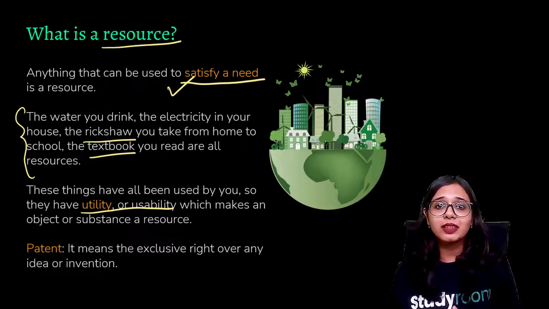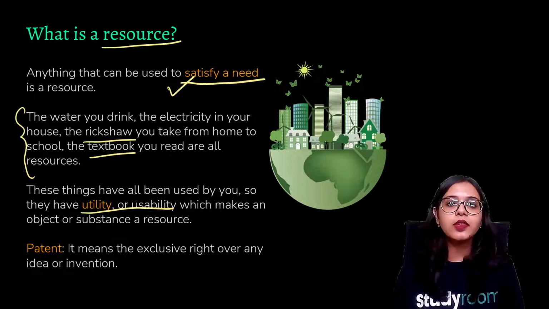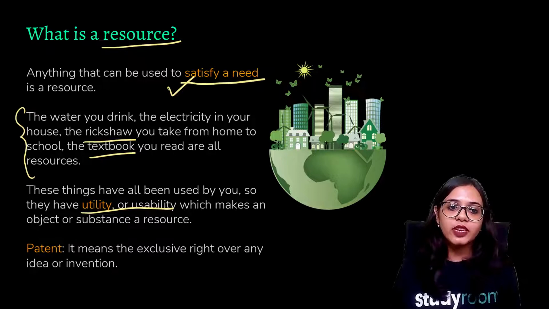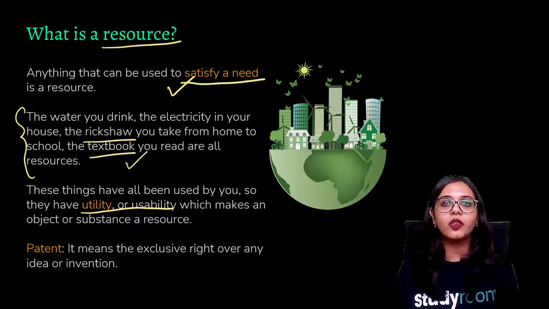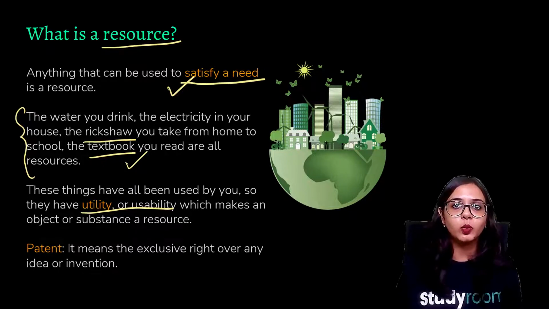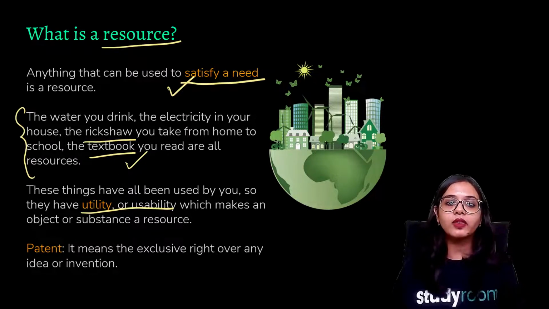Okay, what are these technological skills? We'll be learning about them. These are important skills, these are important tools, you may say, that we employ so that we can acquire the usability of a particular item. Okay, so for example, if textbooks are made, we need paper, right? So paper, we get from trees. Then in order to print, we need the printing machine, we need the content that is supposed to be printed, we need ink, so all of these items.